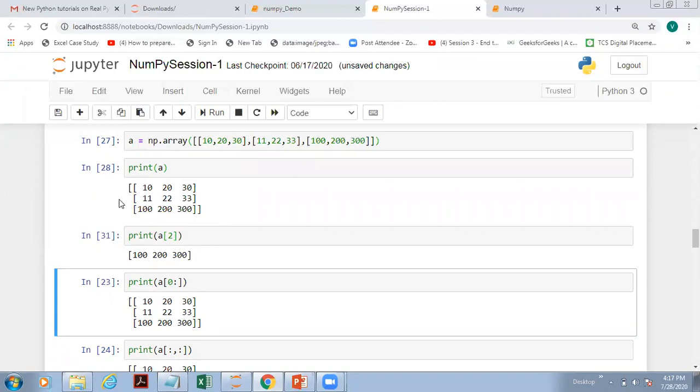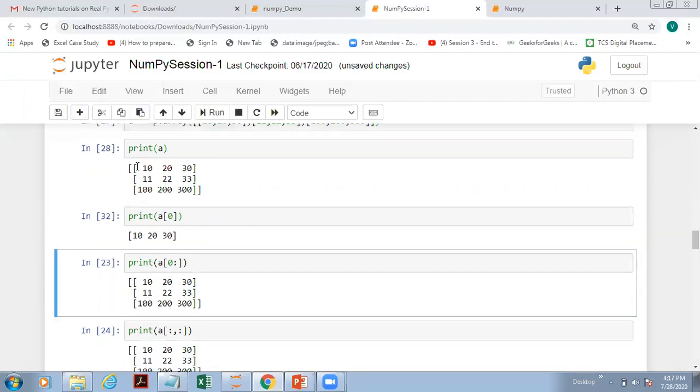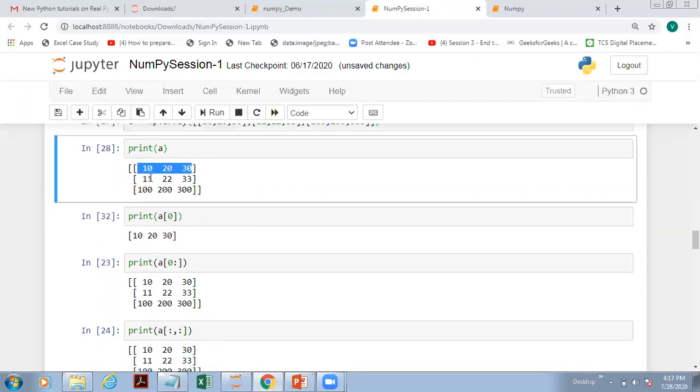Now, come to this part. The moment you write A0, I have already told you we are talking about the first row. Now, from the first row, I am interested in this particular element or this element, or I want only the first and the second element.